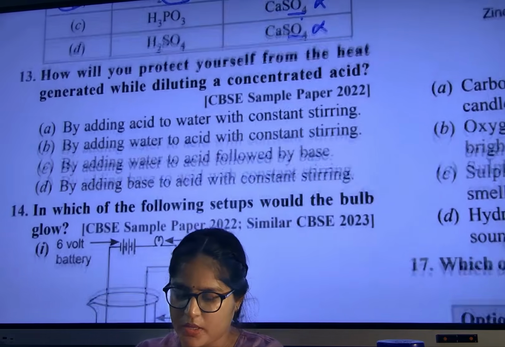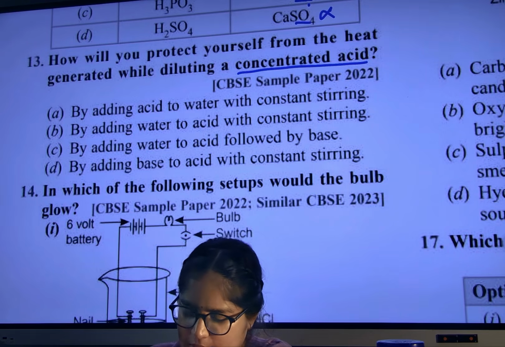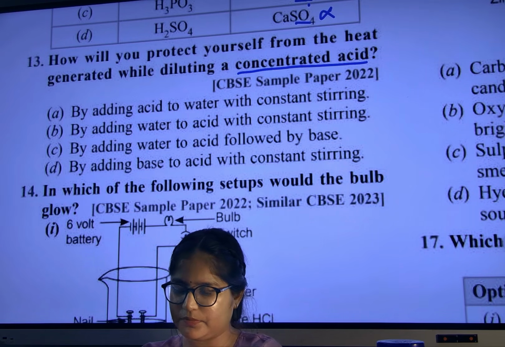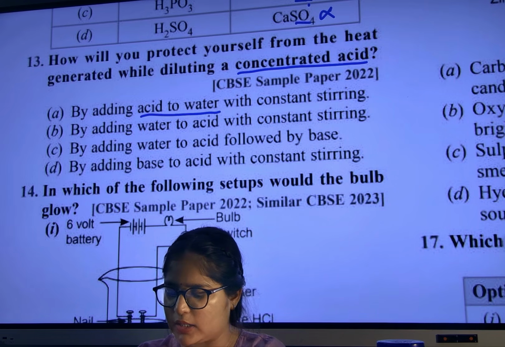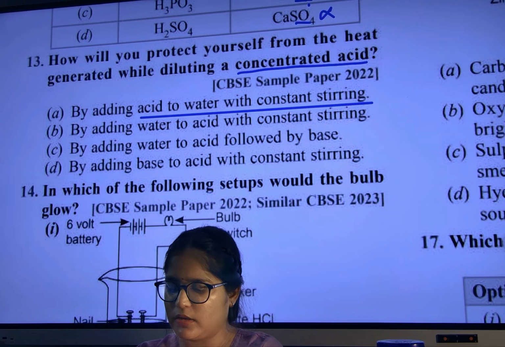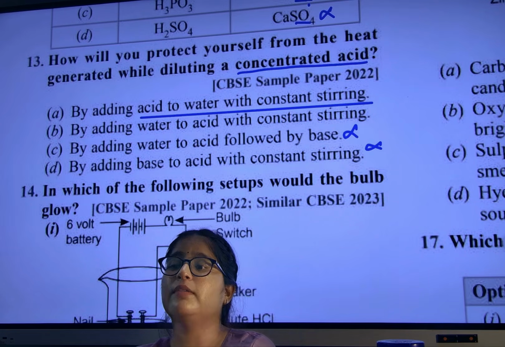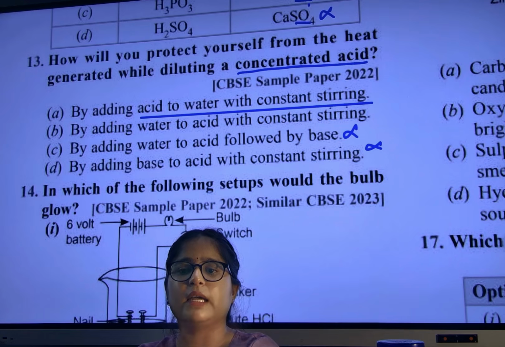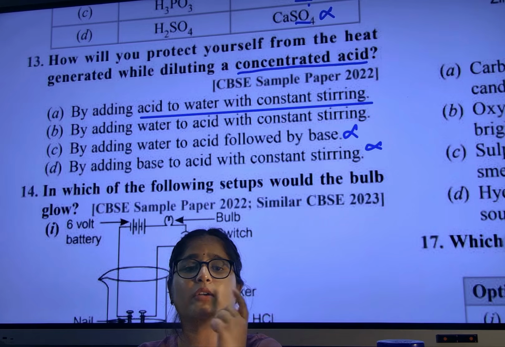Clear? How will you protect yourself from the heat generated while diluting a concentrated acid? Tell me fast. By adding acid to water with constant stirring. By adding water to acid with constant stirring. By adding water to acid followed by base. By adding base, and all we don't add, right? So what we have to do? We know whenever we add water into acid, it is highly exothermic, so much heat will be released, and if it splashes on our face, it will cause burning.